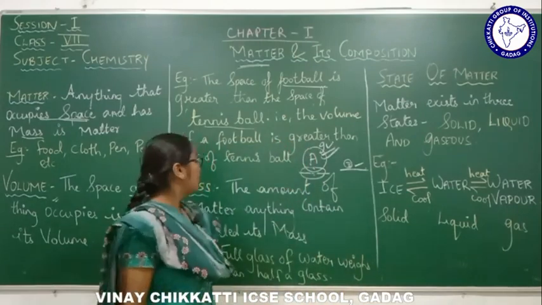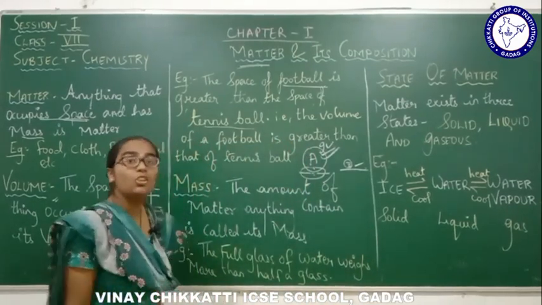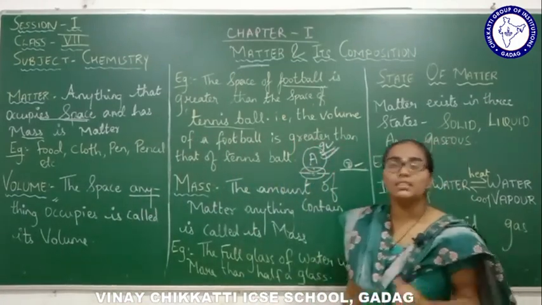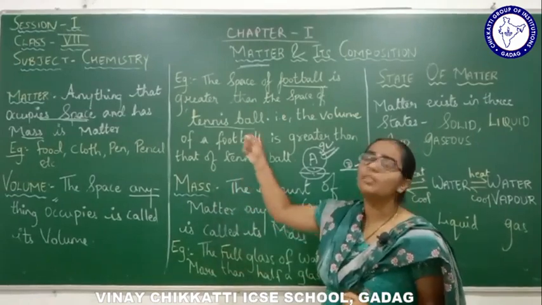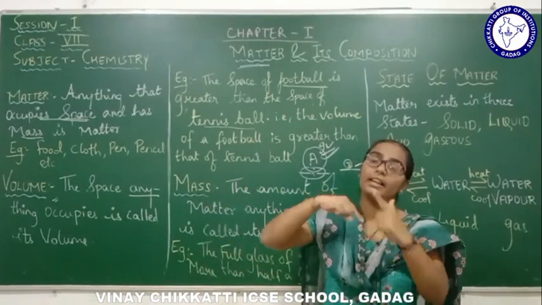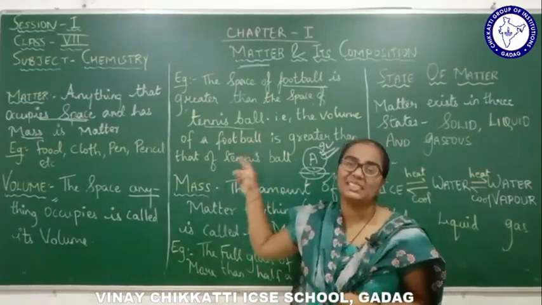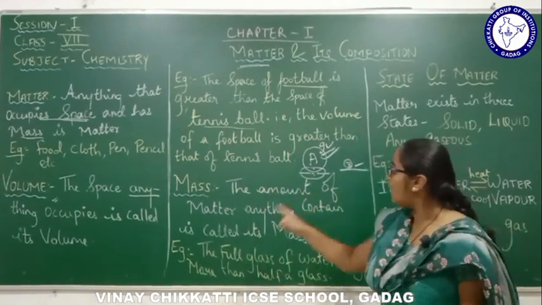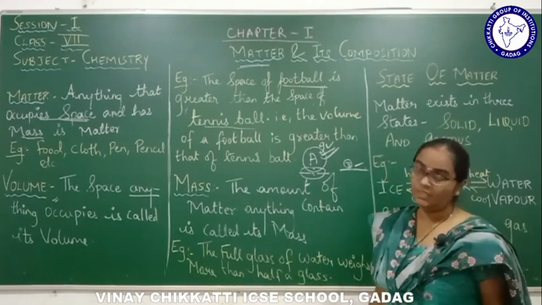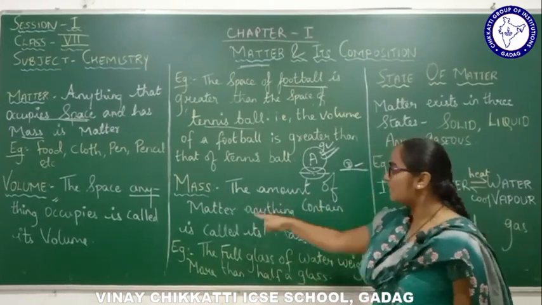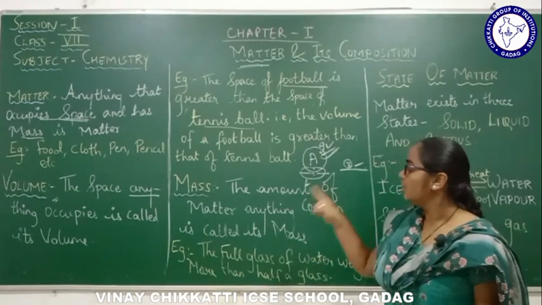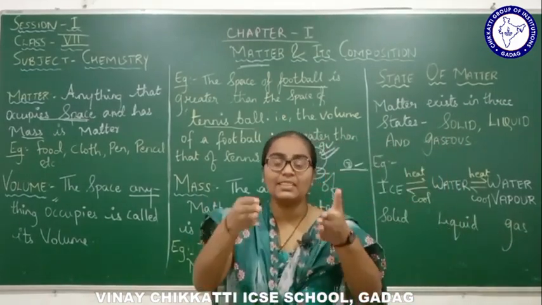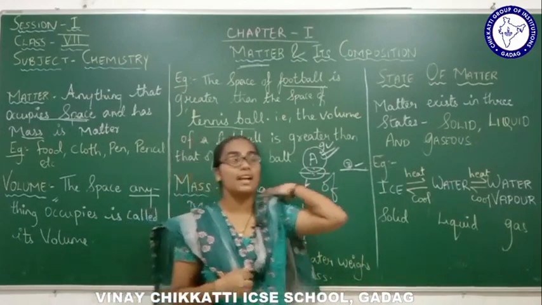Now the third terminology we are going to deal with is mass. What is mass? These are the basic terminologies. When you go towards the higher standard, you should know all these basic terminologies, right? Now mass: the amount of matter anything contains. I repeat, the amount of matter anything contains is called the mass. The amount of matter contained within that substance is nothing but its mass.